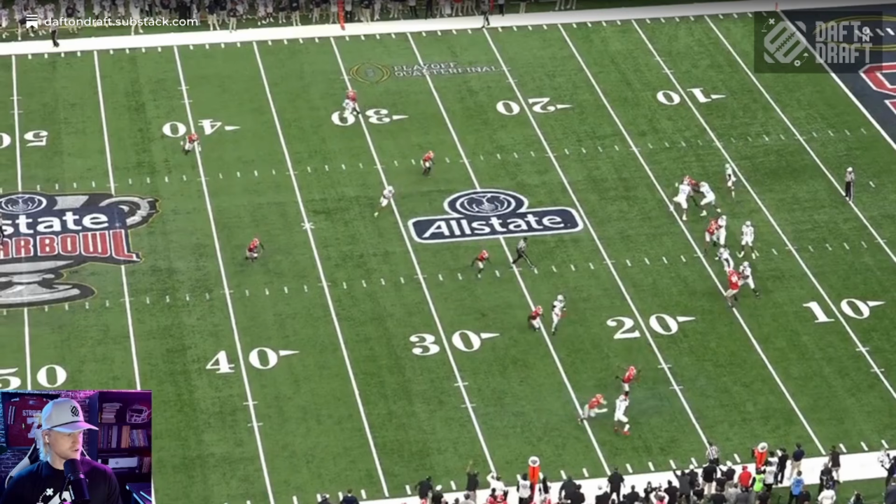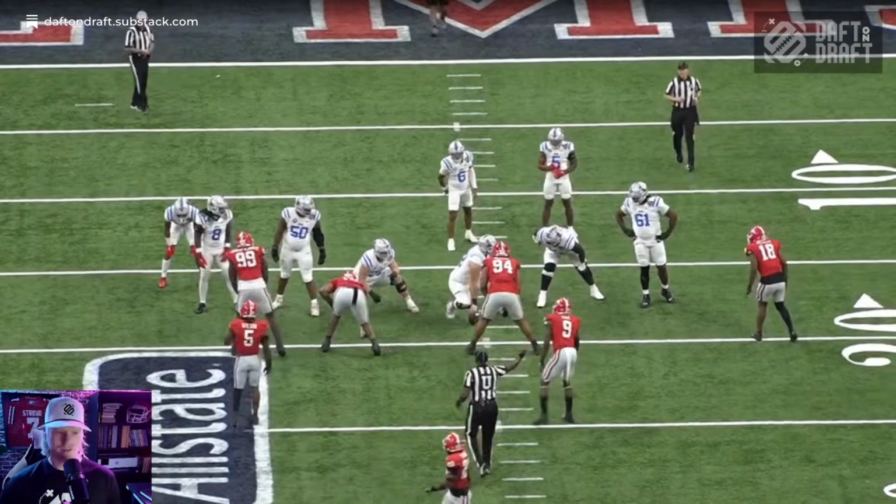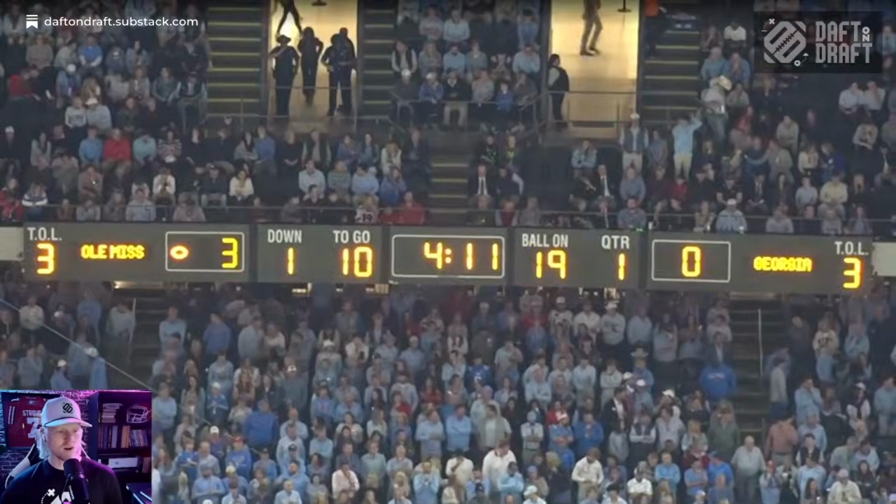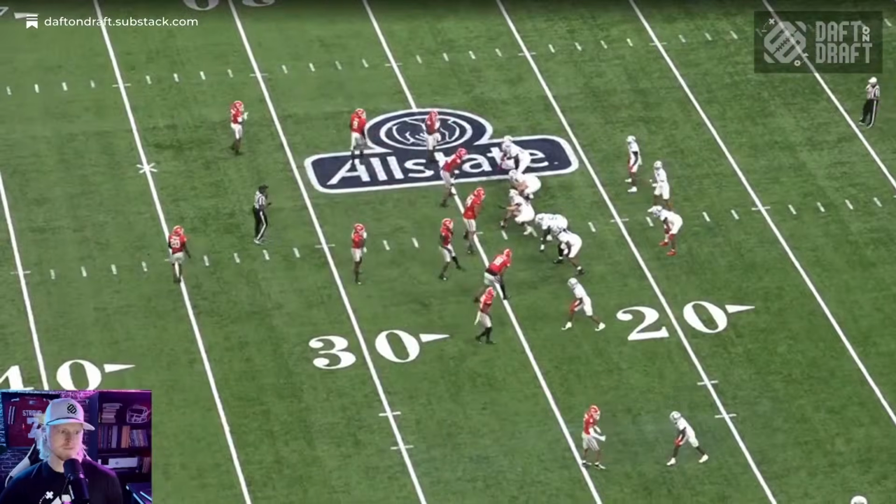I watched the Tulane game last night. I charted the Tulane game last night. And again, they were up in that game two scores early on, and this is all they did: RPO stick, play action stick, RPO stick, play action stick. I swear 20 of his completions were within 5 yards of the line of scrimmage.